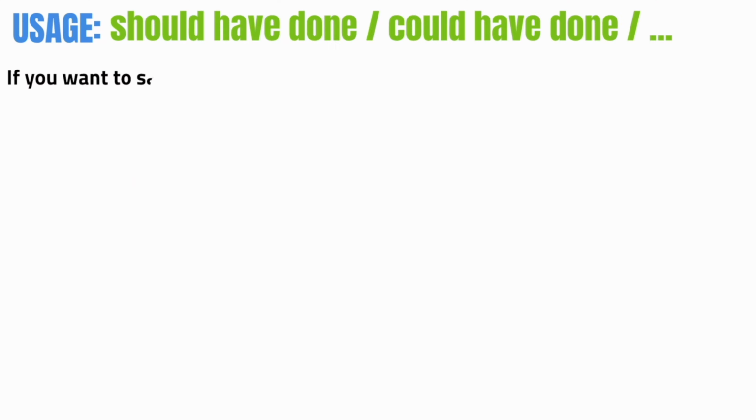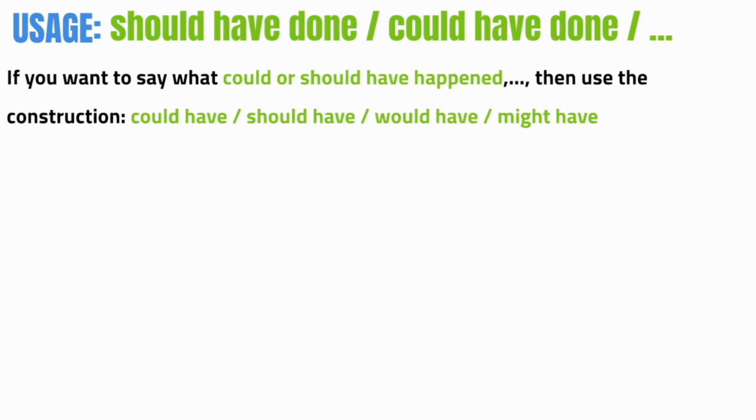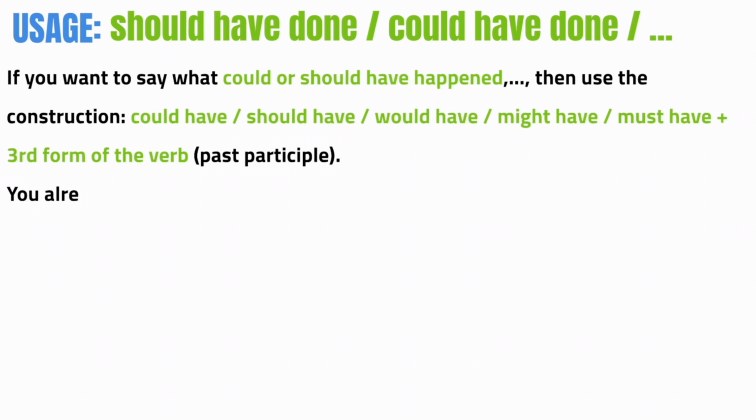Now, something new, perhaps. The construction should have done, could have done, might have done, would have done, and so on. If you want to say what could or should have happened and might have happened, must have happened, and so on, then use the construction could have, should have, would have, might have, must have, plus the third form of the verb.